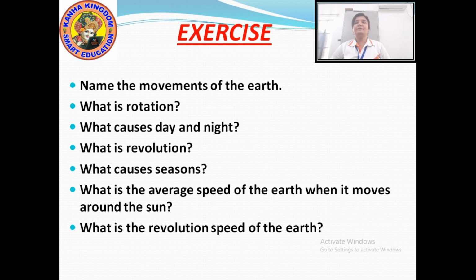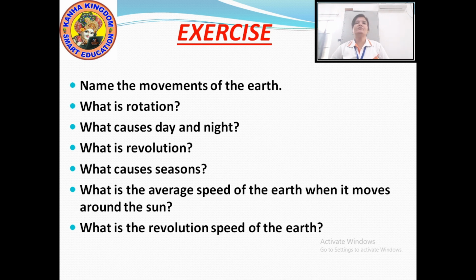The average speed of the earth around the sun on its orbit is 107,218.8 kilometers per hour. Okay?